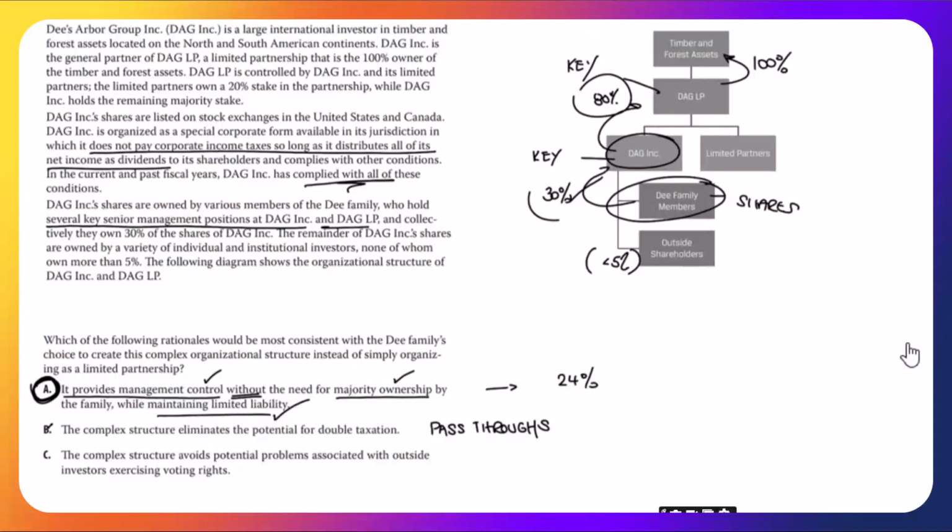So not B. C, the complex structure avoids potential problems associated with outside investors exercising voting rights. Well, no, it does not. We mentioned that, I think, in the last question. The outside shareholders have 70%. Yes, less than 5 individually, but if they did group together, there is potentially a problem because you've given them 70% of the votes.